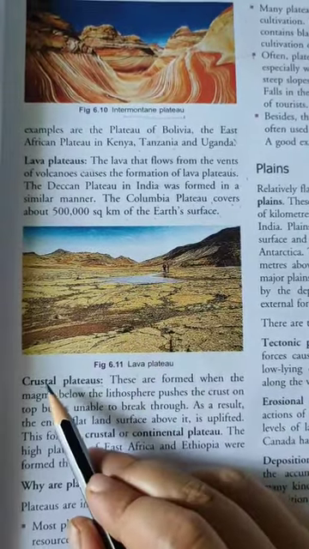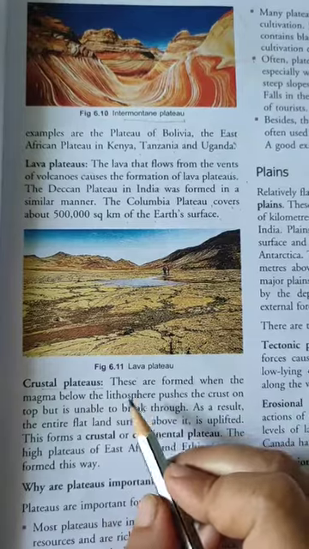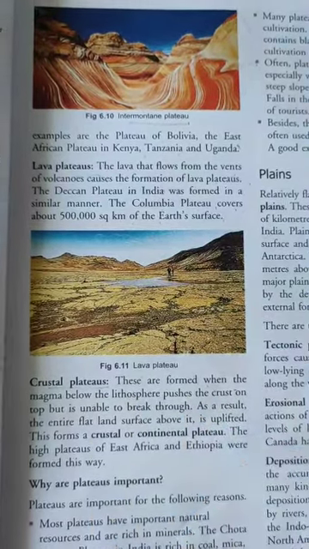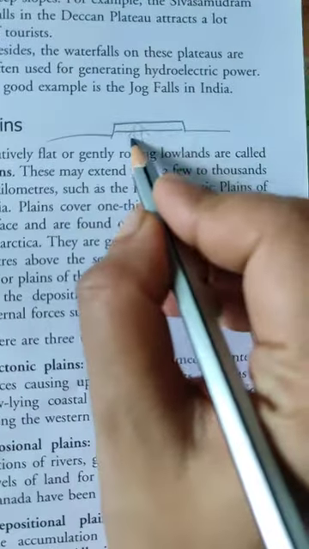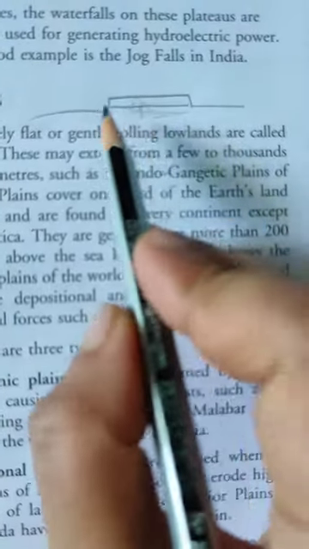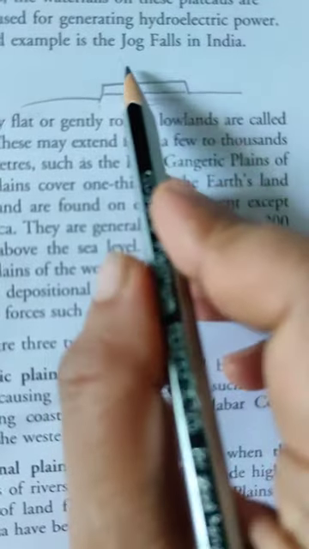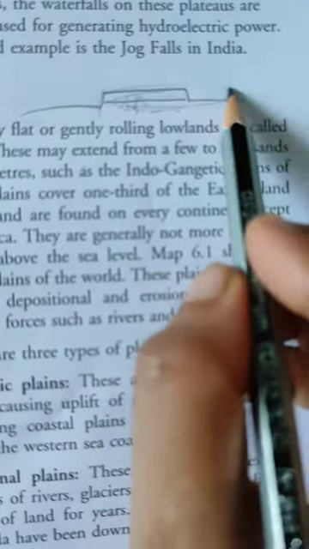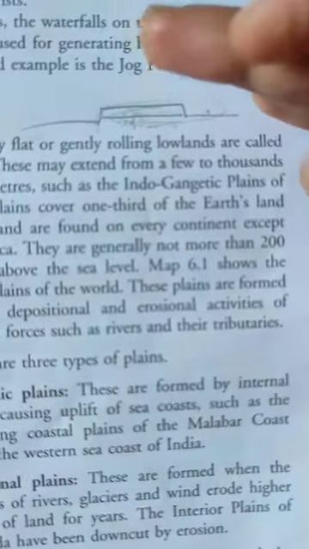Next is crustal plateau. These are formed when the magma below the lithosphere pushes the crust on the top but is unable to break through. As a result, the entire flat land surface above it is uplifted.